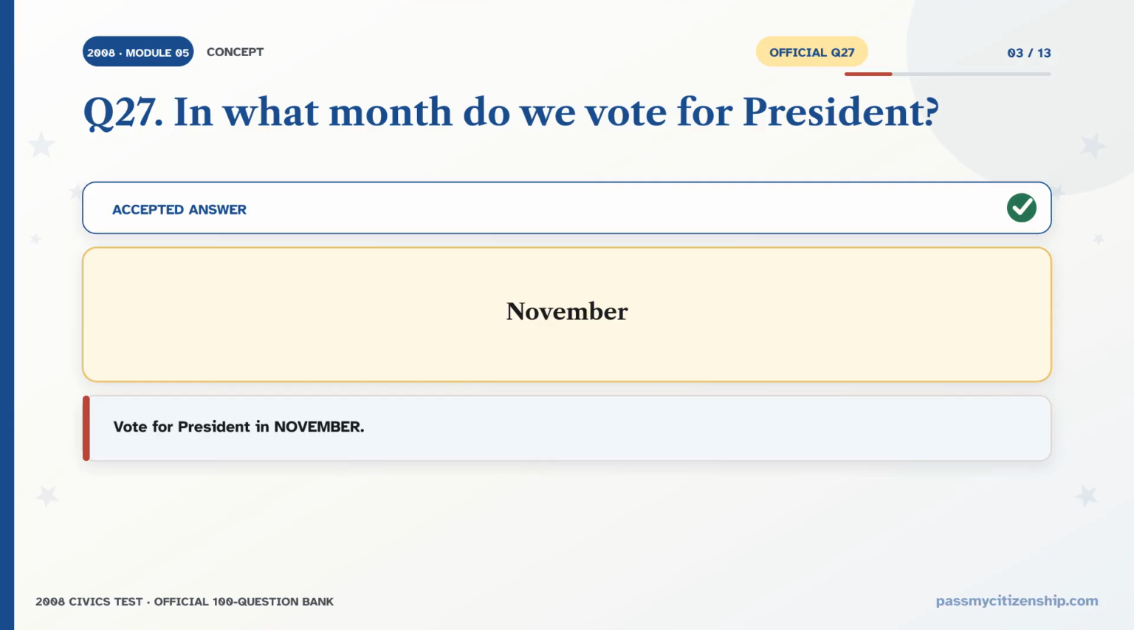Question: in what month do we vote for president? The accepted answer is November. Vote for president in November. Presidential elections are in November.